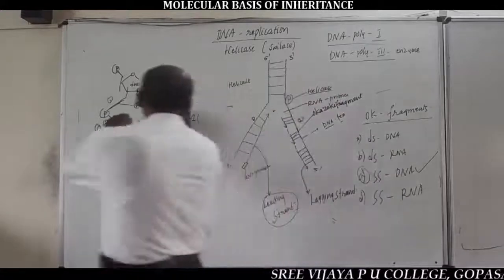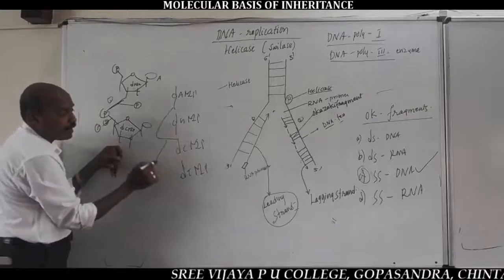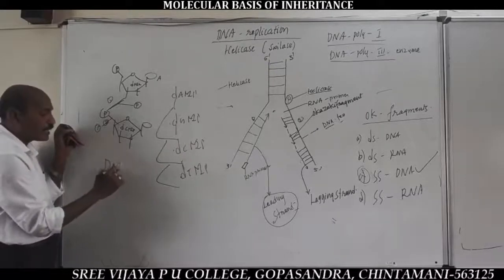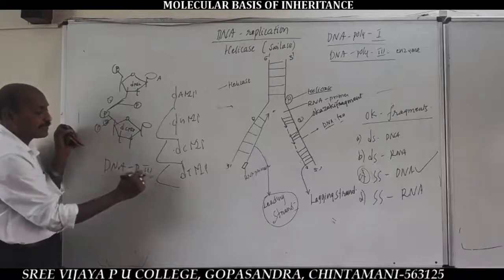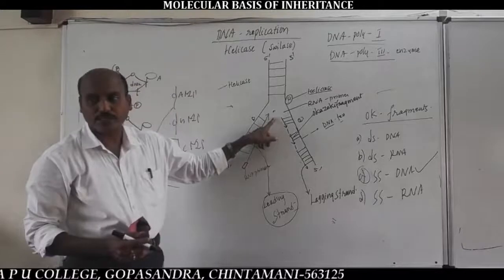So, by the polymerization of successive DNA nucleotides with the help of phosphodiester bonds in the presence of DNA polymerase third enzyme, new strands are formed.